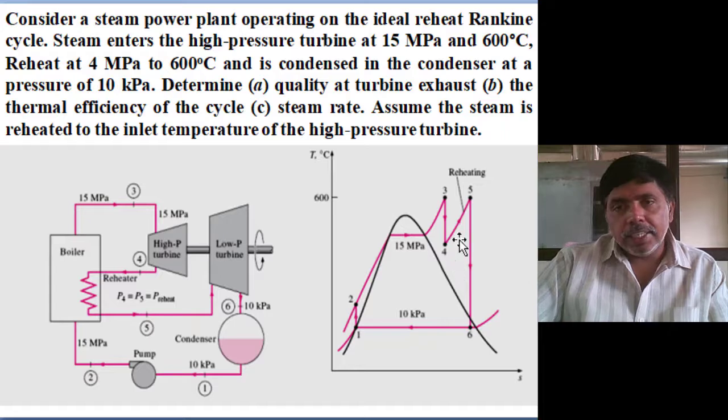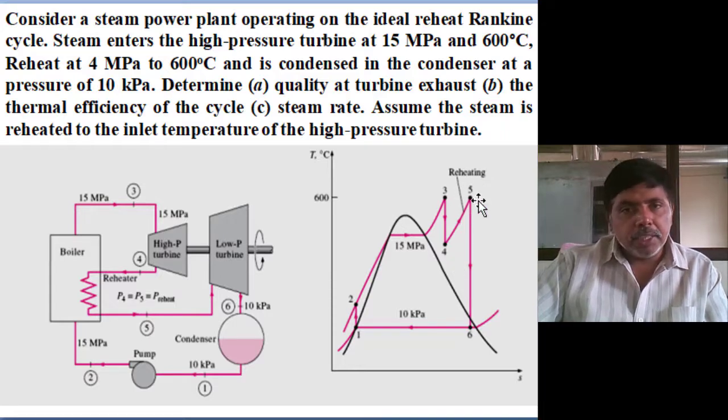Next, the low pressure turbine inlet condition is also given, 4 megapascal and 600 degrees centigrade. Mark the point, determine the enthalpy at 4 megapascal, and expand isentropically, moving vertically up to 0.1 bar pressure. 10 kilopascal means 0.1 bar pressure.